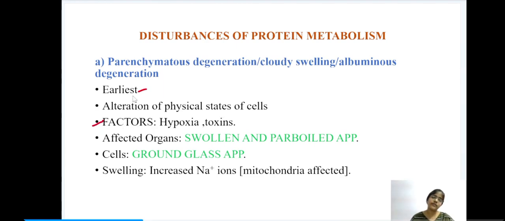What are the factors which cause this parenchymatous degeneration? Those are hypoxia and toxins. The affected organs appear as swollen and parboiled. This is very important. The affected organs look like they are parboiled and they appear swollen. And the cells have a ground glass appearance. The cell organelle mitochondria is affected. As a result, there is increased accumulation of sodium ions, and the cell appears swollen. This is very important for the bits.